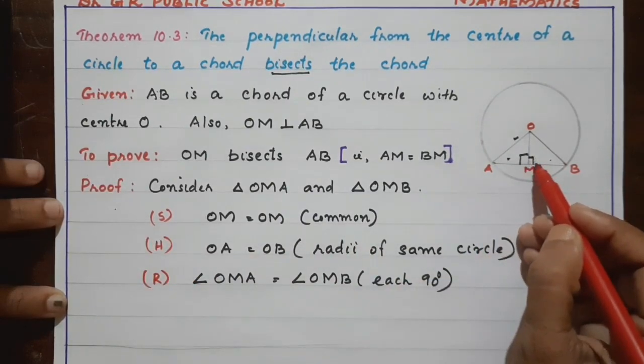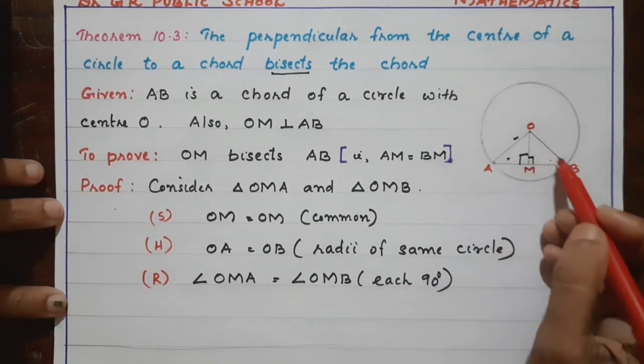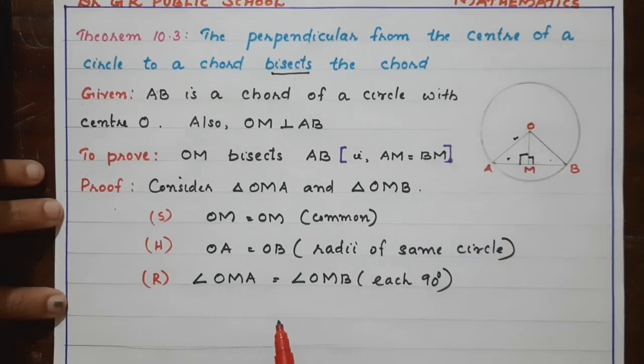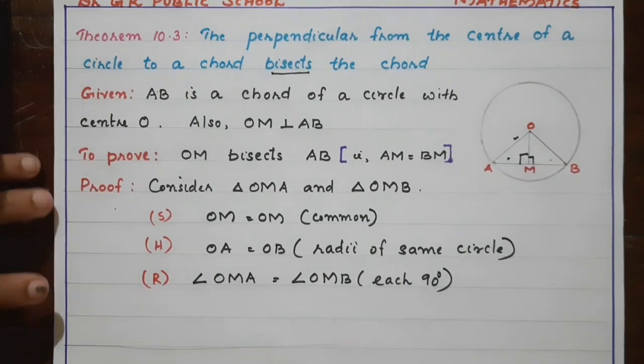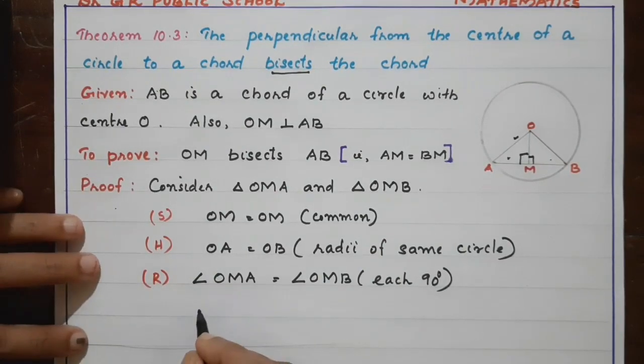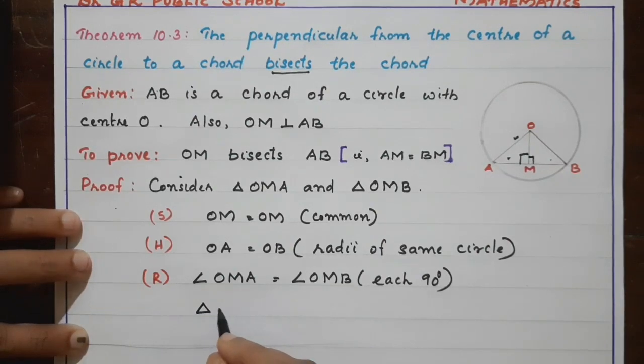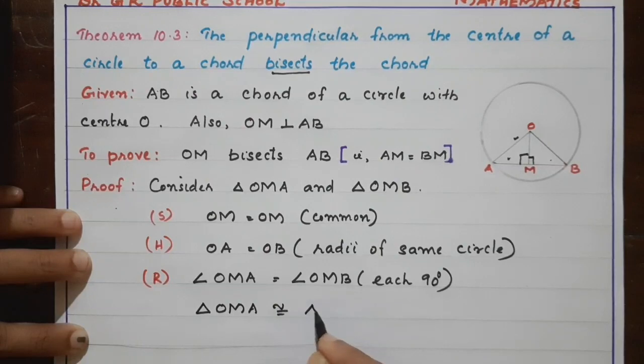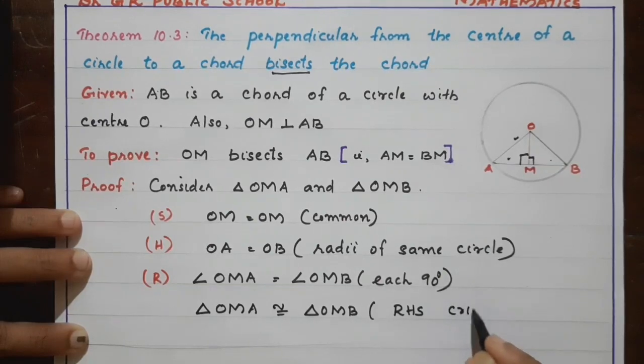And here this is the 90 degrees, so OB is the hypotenuse. So what criterion can be applied? RHS criterion. So we can say triangle OMA is congruent to triangle OMB by RHS criterion.